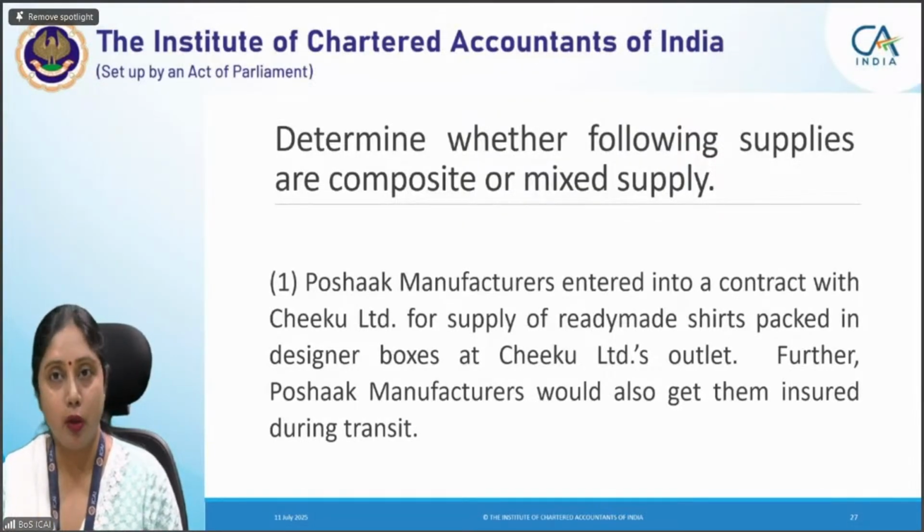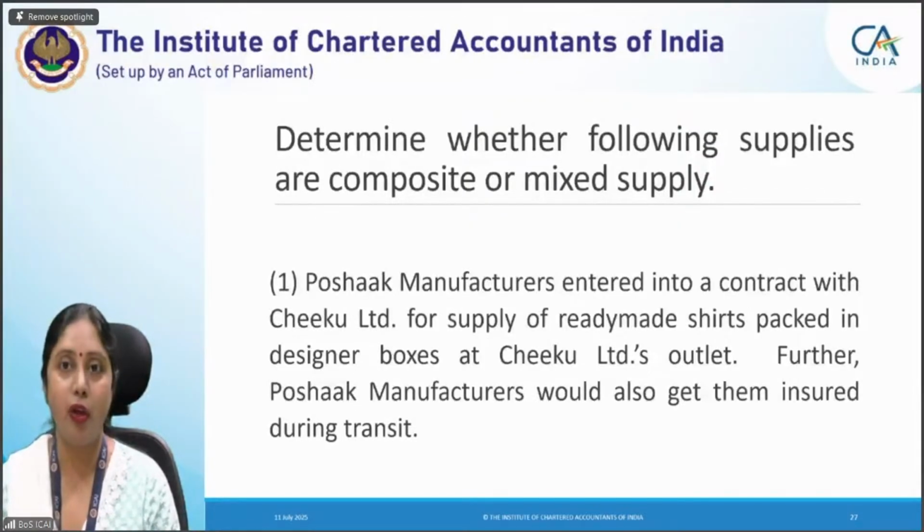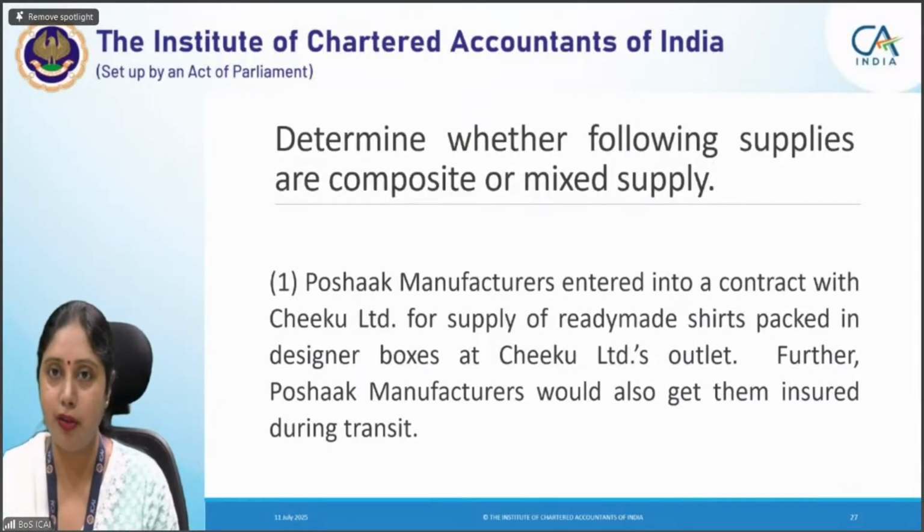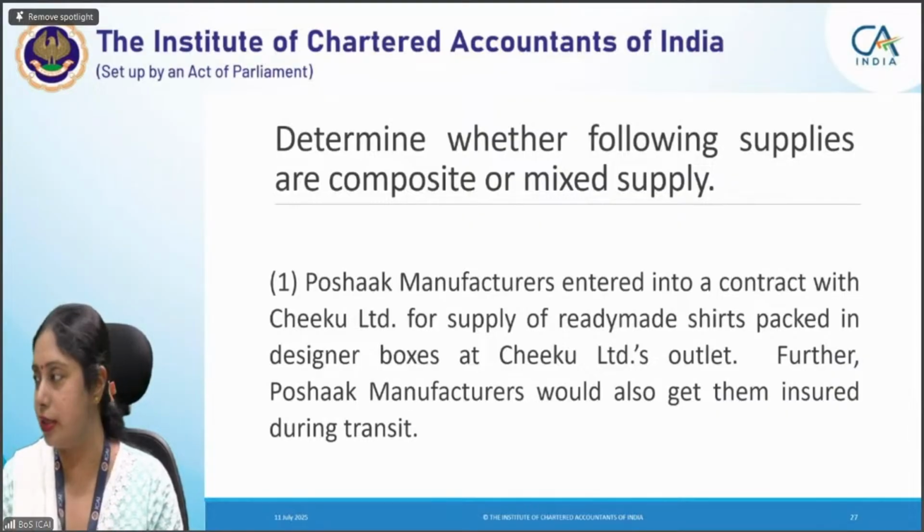Something which is not naturally bundled in the ordinary course of business and a single price is being charged is a mixed supply. If a supply is neither a composite supply nor a mixed supply, it becomes an individual supply. Enough hint I have given you to answer these questions.